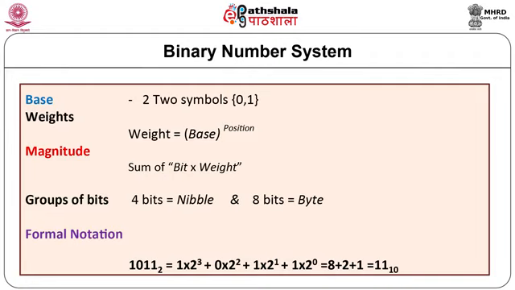Let us consider 1011 in binary and its representation in weighted form. 1011 in binary can be expressed as 1 into 2 raised to 3 plus 0 into 2 raised to 2 plus 1 into 2 raised to 1 plus 1 into 2 raised to 0, that is equal to 8 plus 2 plus 1, that is equal to 11 in decimal.